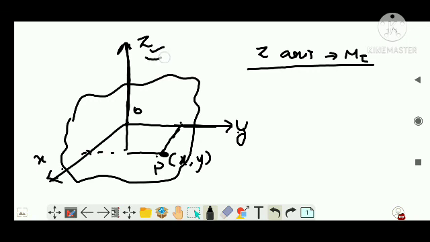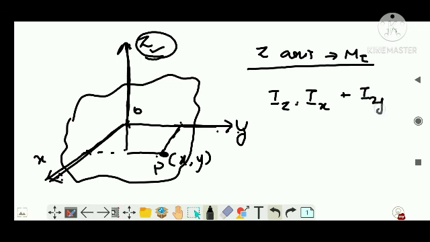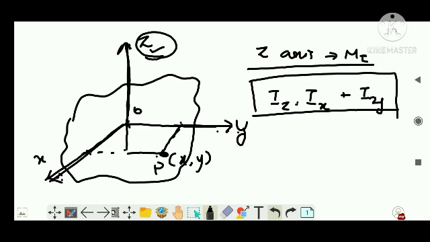So it is said that the moment of inertia about the z axis is equal to the sum of the moments of inertia about two perpendicular axes concurrent with the perpendicular one. That is, I, the moment of inertia about the z axis, is equal to the sum of the moment of inertia about the x axis plus the moment of inertia about the y axis. This is the statement of the theorem of perpendicular axis.